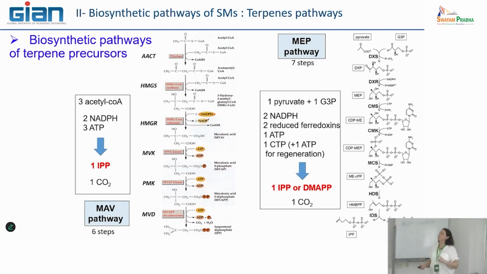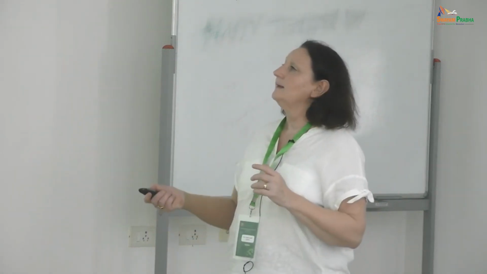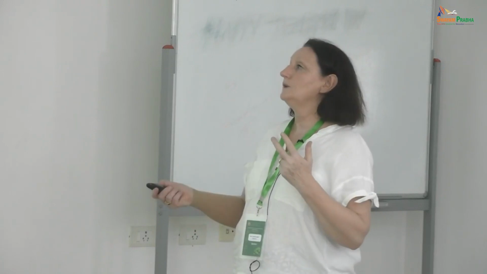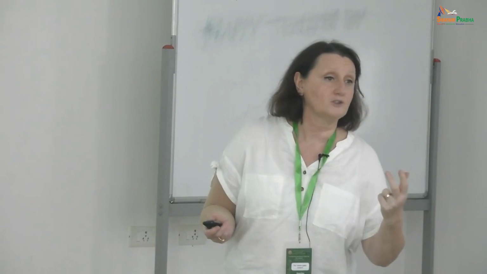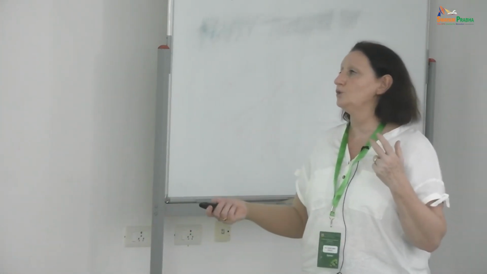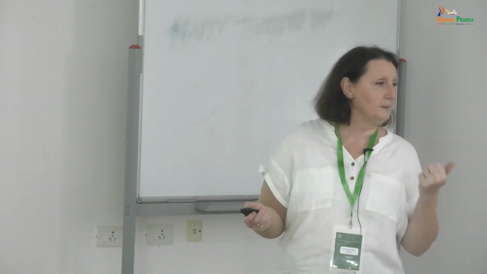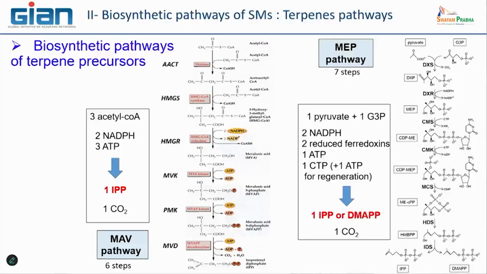But what you have to keep in mind is that if I do a sort of balance of this reaction, it needs to have 3 acetyl-CoA at the beginning. You need to consume different molecules of energy, such as ATP and NADPH, to produce 1 molecule of IPP and 1 molecule of CO2, that is a sort of co-product, a byproduct that is eliminated after.